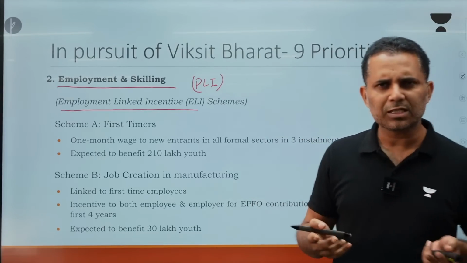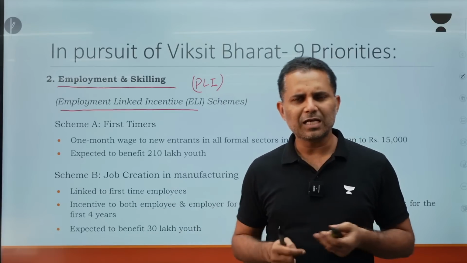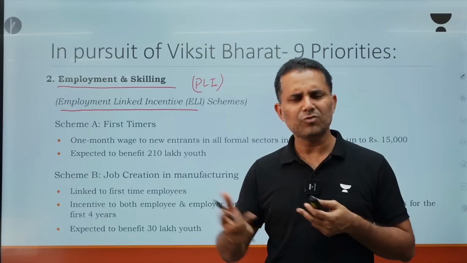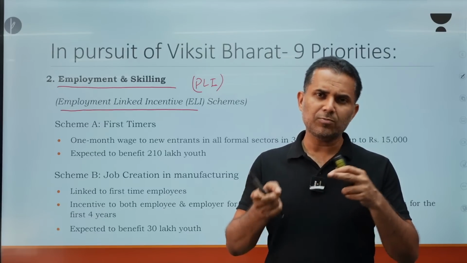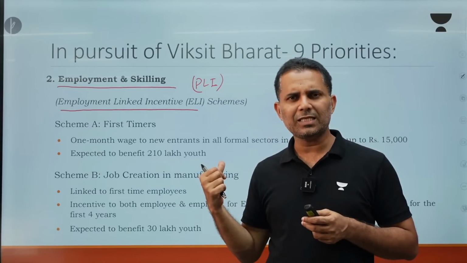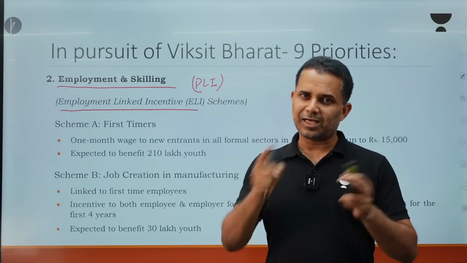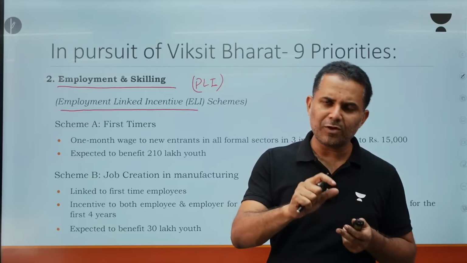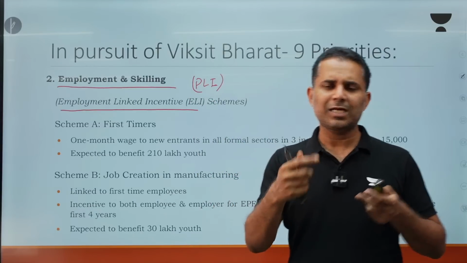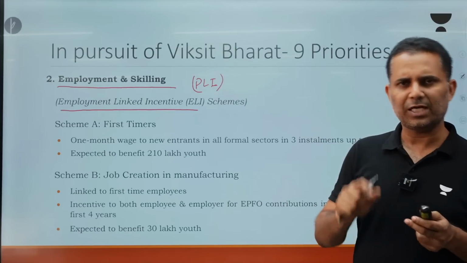If a company wants to increase production, what have they done? Rather than hiring more labor, they have tried to see whether they can replace this labor with machines. Can a particular machine do this job? So they have tried focusing more on bringing in capital rather than hiring labor. Now the government is saying that if you hire more laborers, we are going to give an incentive. The earlier scheme was a production linked incentive scheme. The government said that if you put in more investment, and because of that there are additional sales, the government will give an incentive. But here the government is saying that we are not concerned about putting in capital. If you are going to hire more people, then we are going to give incentives.